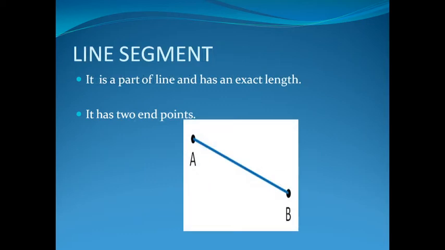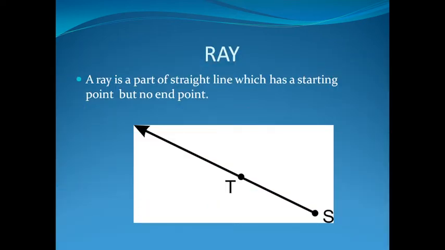Moving on to line segment, which is a part of line and has an exact length. It has two end points. The picture indicated is line segment AB. Coming to ray. A ray is a part of straight line which has a starting point but has no end point. The picture indicated is ray ST.